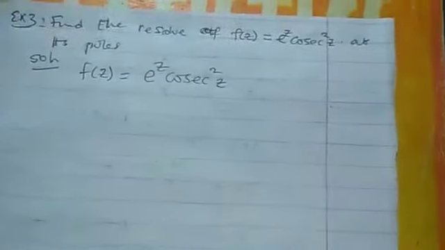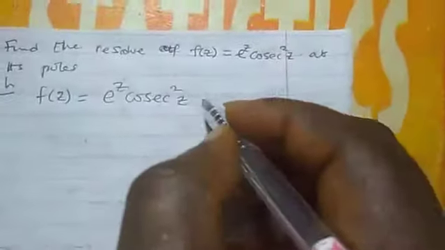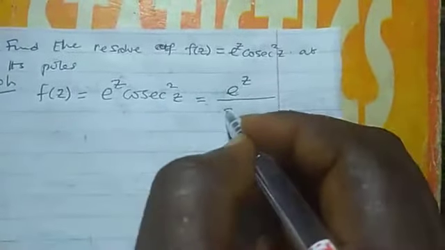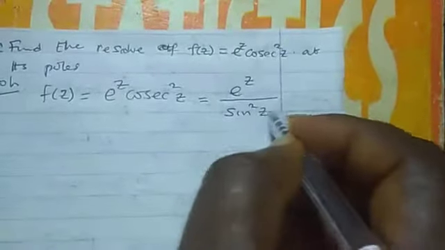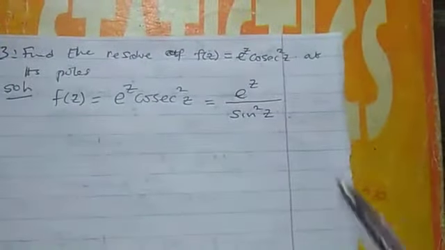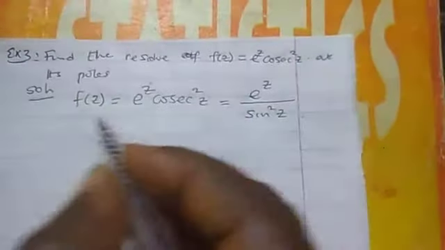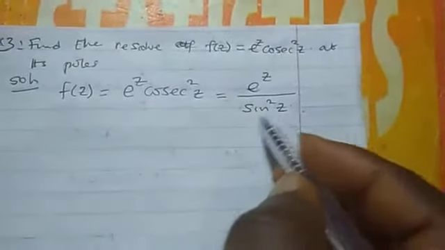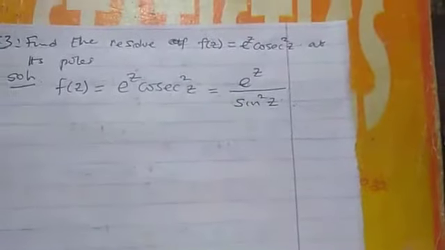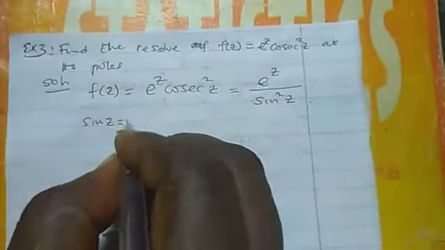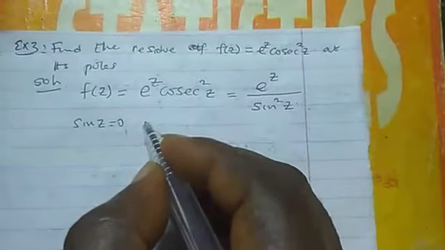We know cosec is the reciprocal of sine, which means I can write it as exponential z over sine squared z. Now, how do we get the singularity? We get singularity by making this thing equal to 0. So sine z is equal to 0. That's how to get singularity.